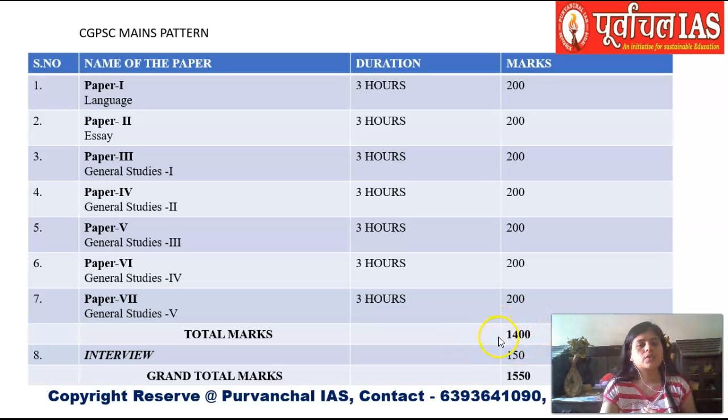Now, if you qualify, this means you come in the shortlisting of a merit candidate, you get to appear in the third phase, that is the interview. The interview is of 150 marks and the grand total becomes 1550. That is, if you get in the rank of merit listing in this marking, you will be termed as qualified in the CGPSC. You will hold a rank, which you will, I am sure, very soon.